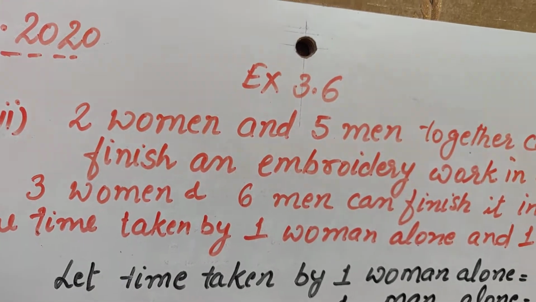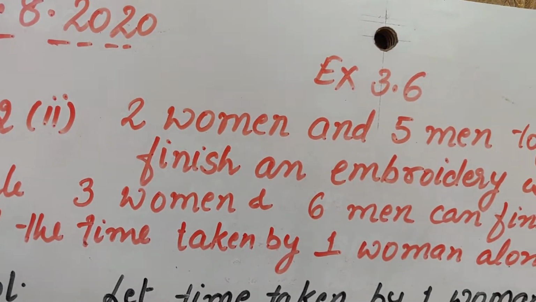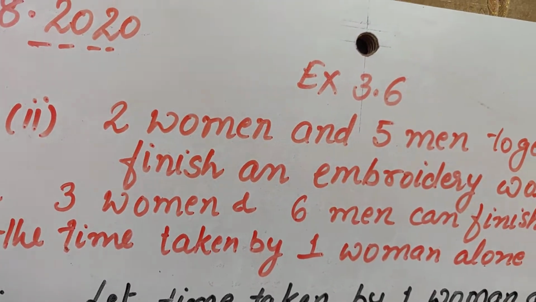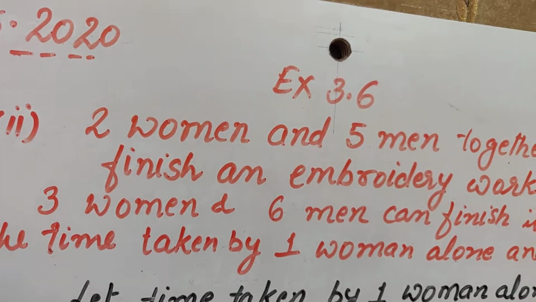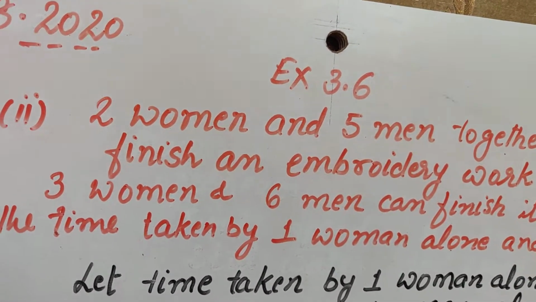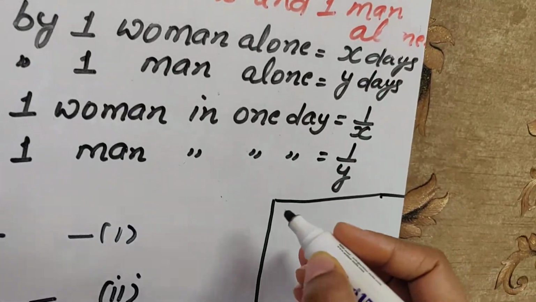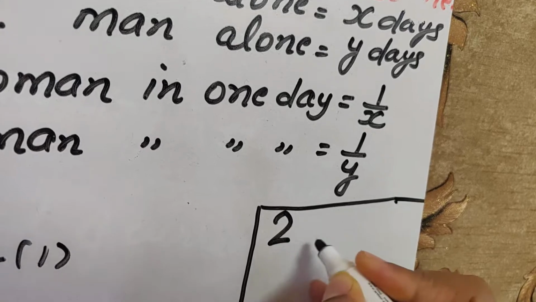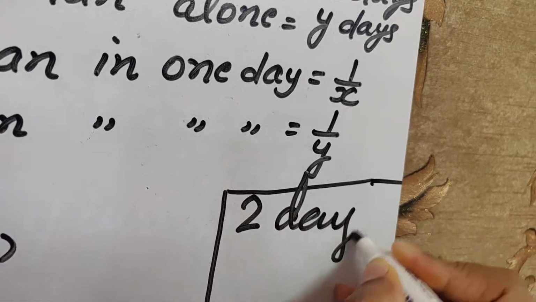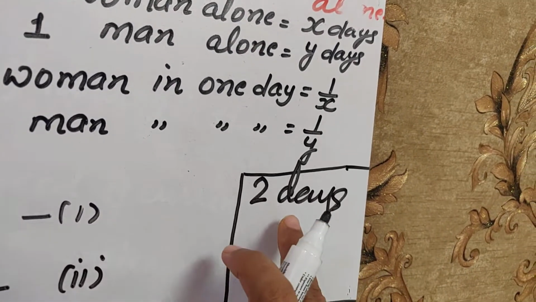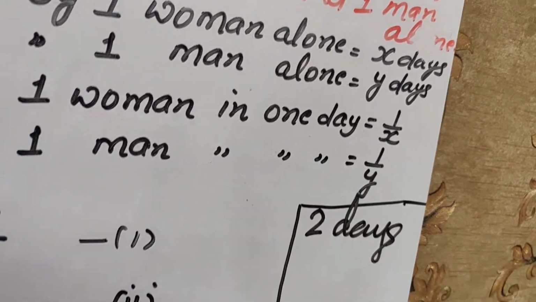Now here again I am going to ask you one thing. When I said that a child can decorate a board in 2 days, can you tell me how much work is done in 1 day?